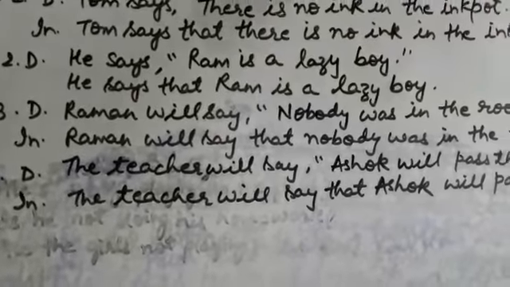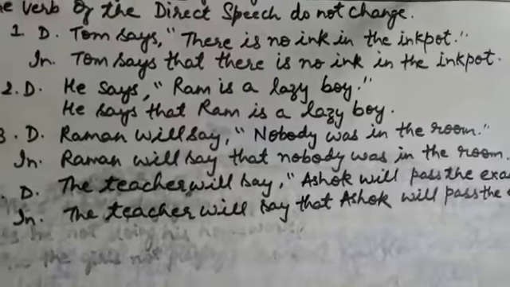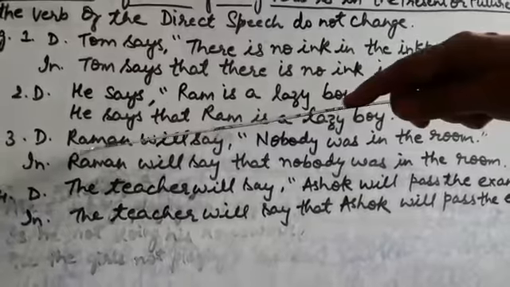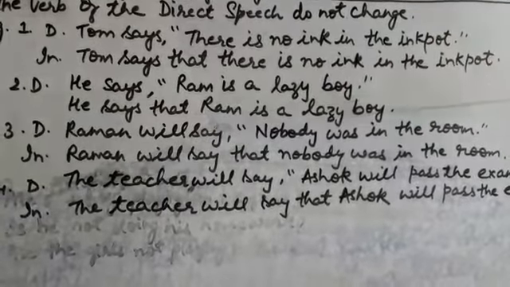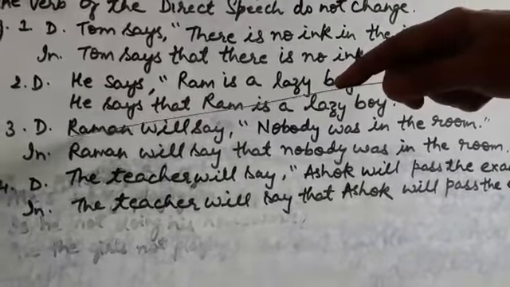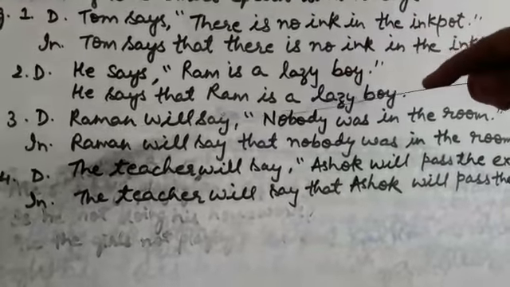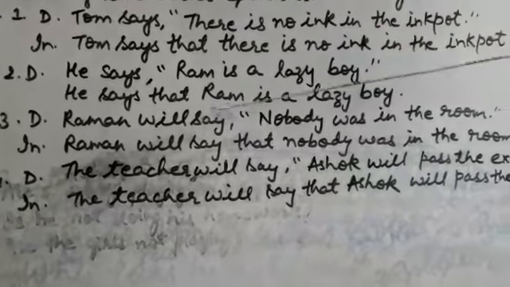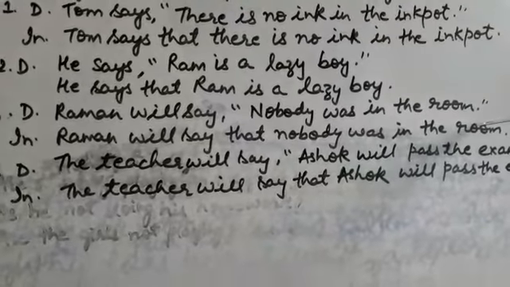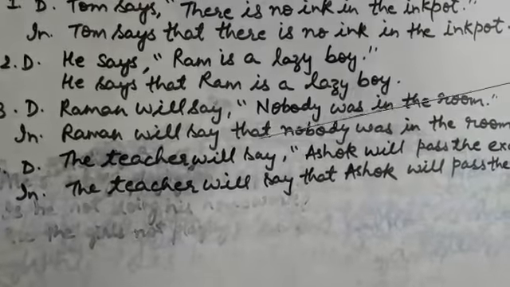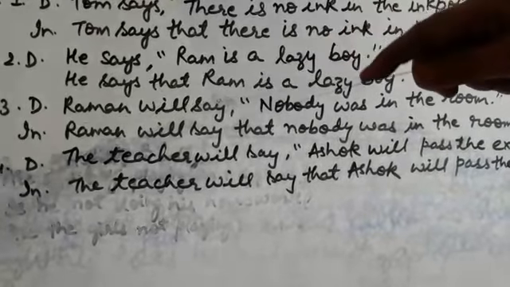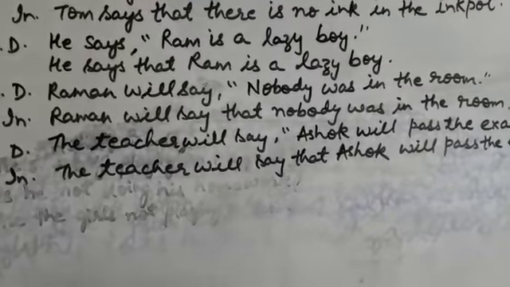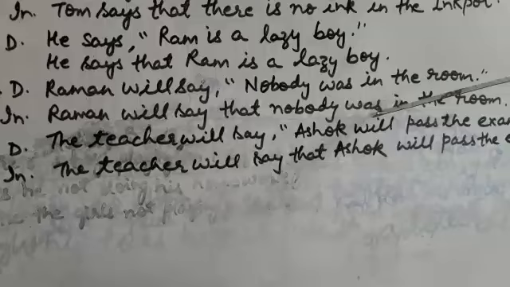And I told that if the reporting verb is in present tense or future tense, means if it is in future tense then also you will not change the verb. From here you will come to know that it is in future tense. Will is used in future tense. Raman will say nobody was in the room. So again you will join by using only that. Answer will be Raman will say that nobody was in the room. You need not change the tense here.